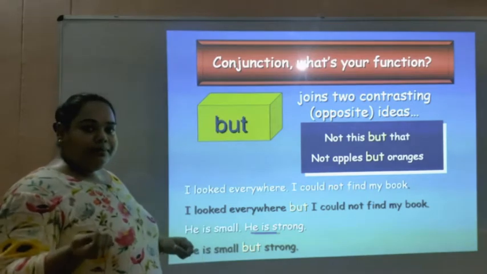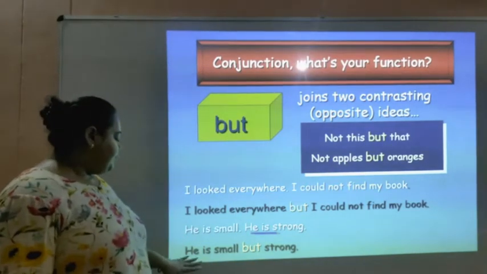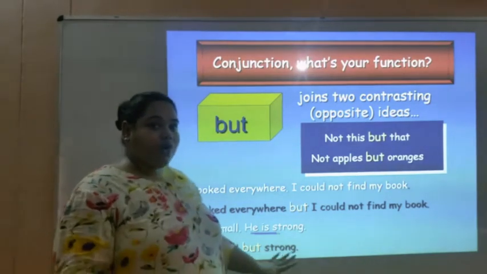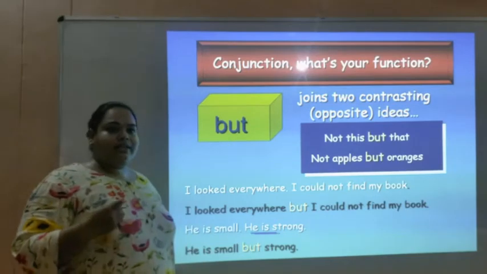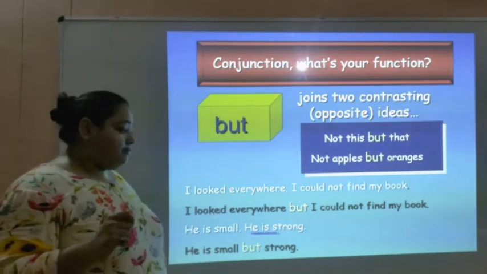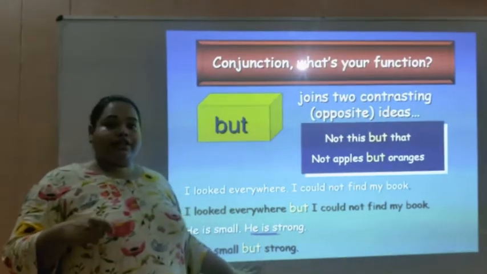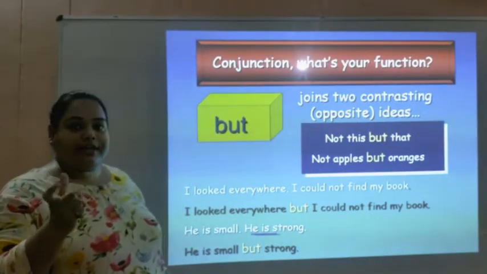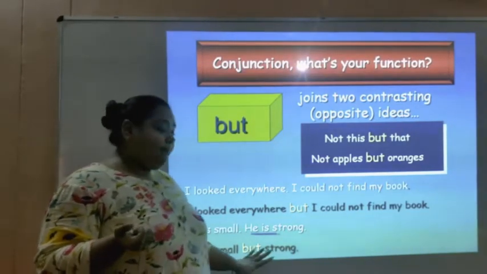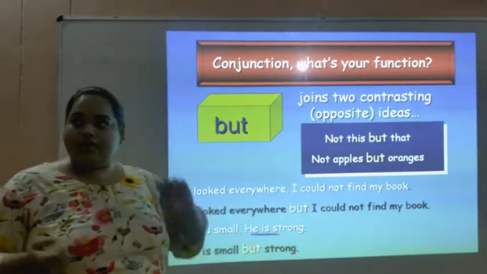Let's see the purpose or the use of conjunction but. He is small but strong. We say that he is small, that means he could be very big. But over here we are using the conjunction but, which signifies that we are contradicting the two statements. Therefore, he is small but strong.